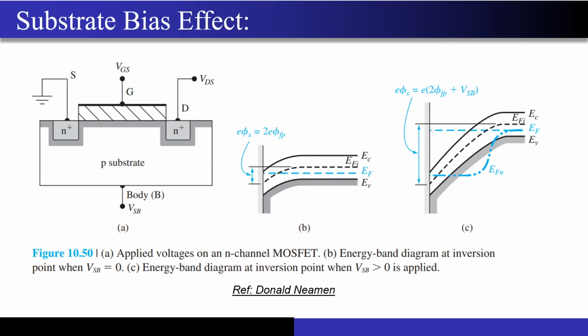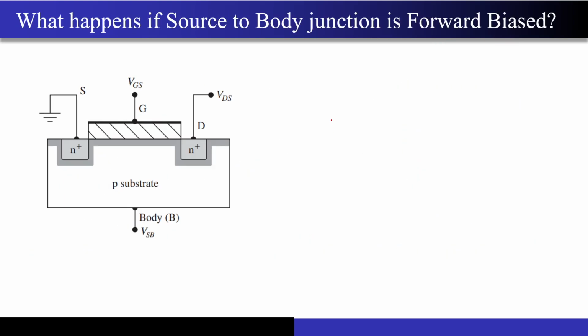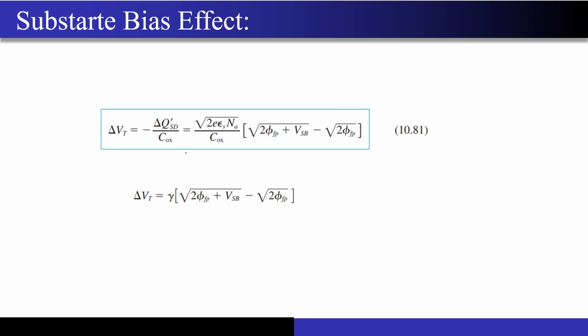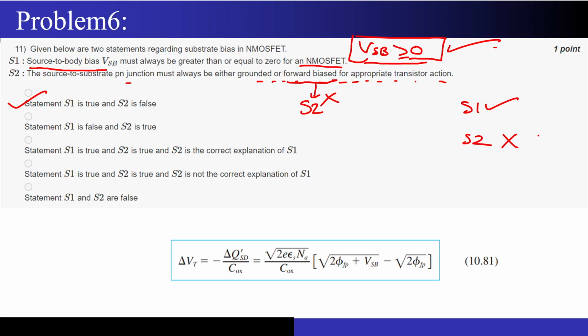And now, this is exactly the same thing. Just do not forget this formula, okay? Some questions may be asked in the exam. If any question comes on the substrate bias effect, maybe a numerical or maybe some MCQ type question, it is a direct formula based question. You just have to look at the formula and see whether the statements they have shown over here are true or not.